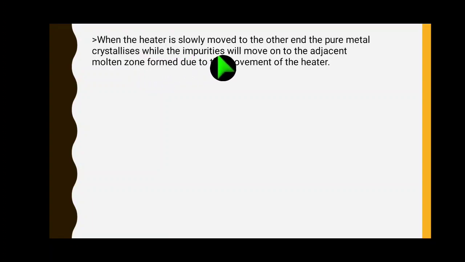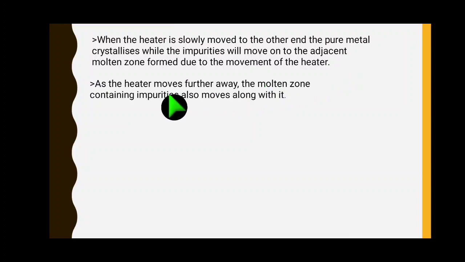crystallizes, while the impurities will move into the adjacent molten zone formed due to the movement of the heater. So while the heater is moving slowly, along with it the impurities are also melted and moving, right?